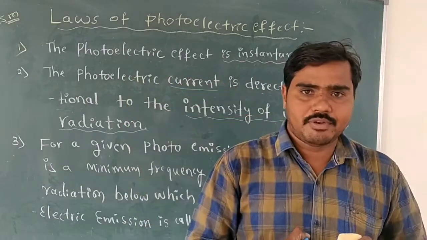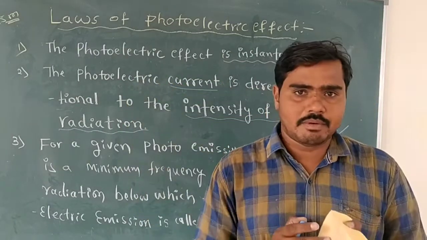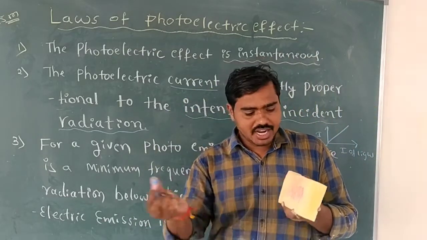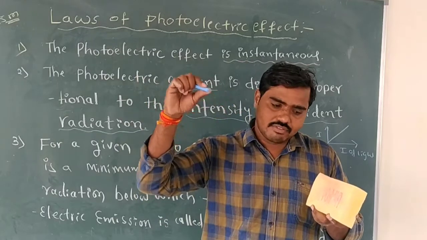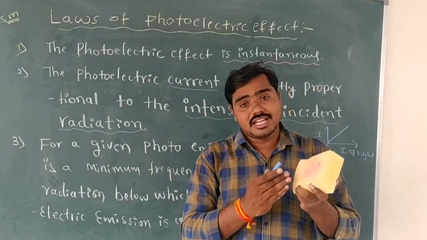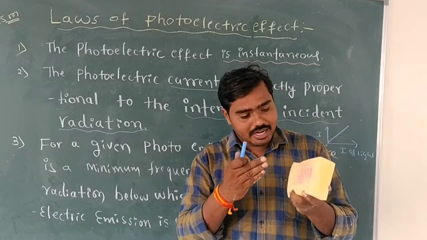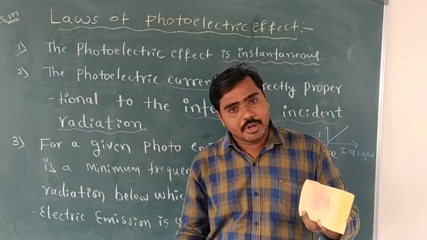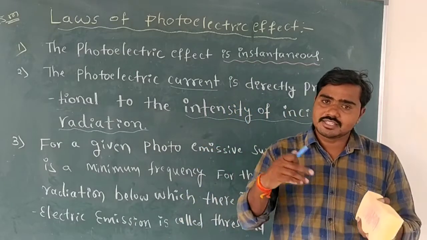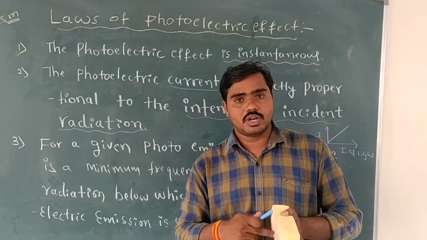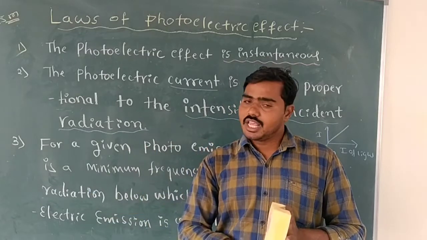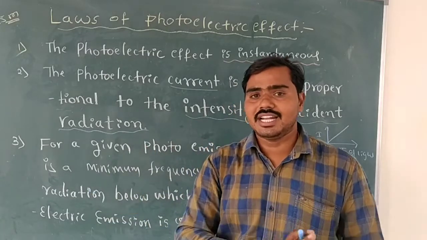Below the minimum frequency, say 40 Hz of frequency of light, when it falls on the cathode plate, electrons are not emitted from the cathode plate because it is an insufficient frequency, below the minimum frequency of incident light. Therefore, photoemission does not take place.